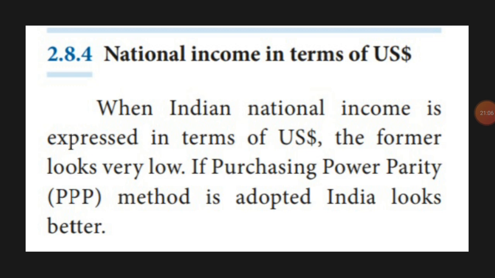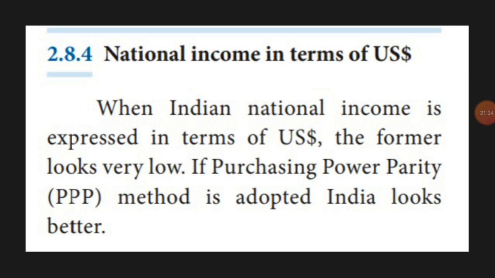Next one is national income in terms of US dollars. That means when Indian money is expressed in terms of, when comparing 1 rupee to the US dollar, in economics they compare with the dollar. That way our country's money has very little value. So they are telling that this method has to be abandoned. Purchasing Power Parity, PPP, method is what we have to use, that will be better.